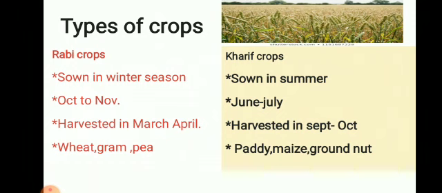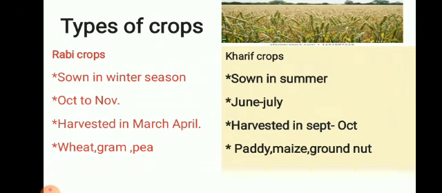Growing plants in pots at home is not a crop. Crops are grown on large spaces, for example, in farms. The types of crops are oats, wheat, rice, tea, fruits, vegetables. All these are different types of crops.